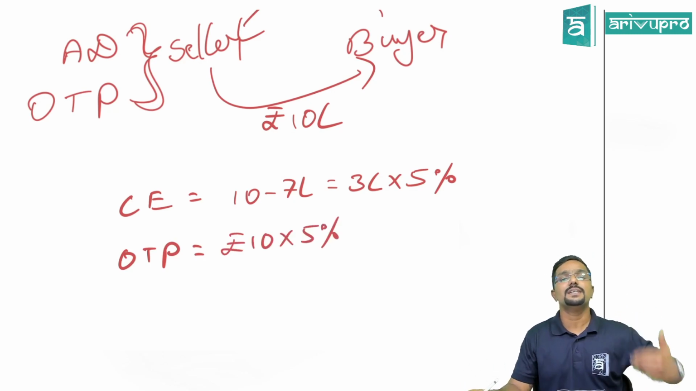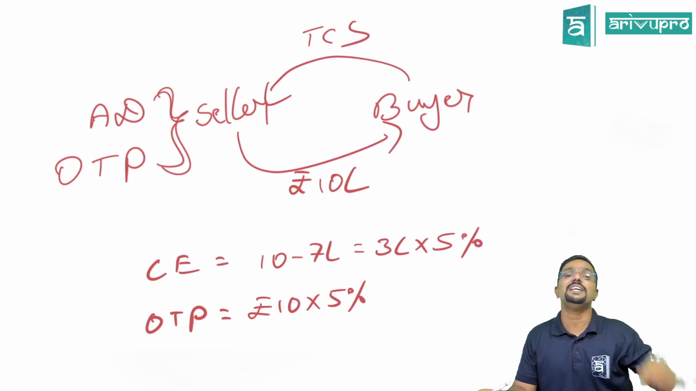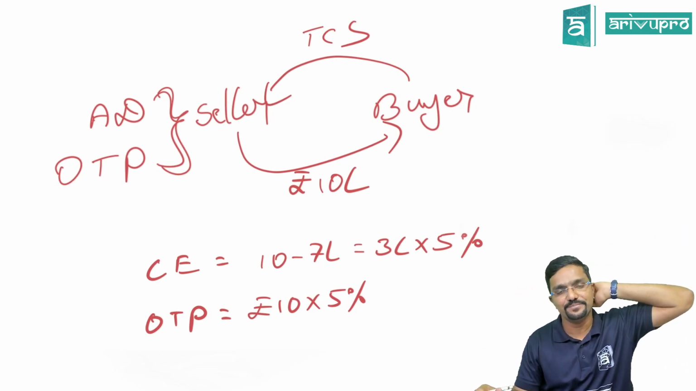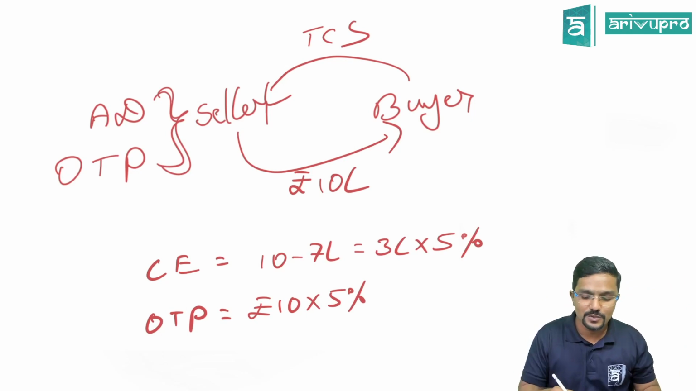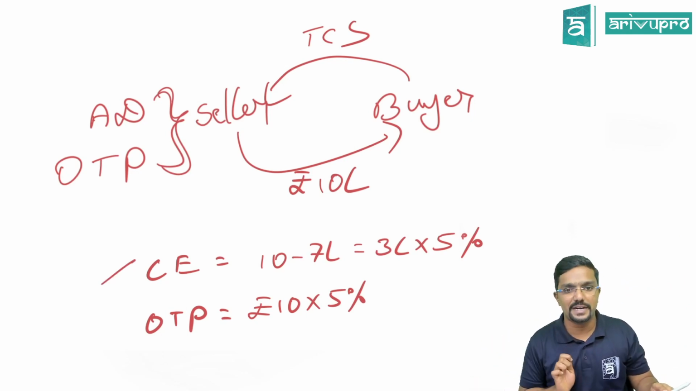Who will collect it? Seller. Seller will collect 10 lakh from the buyer plus 5% TCS. And that 5% is not his income. He will give it to the government. Hope you guys understood. So in case of currency exchange, only in excess of 7 lakh TCS would be deducted.